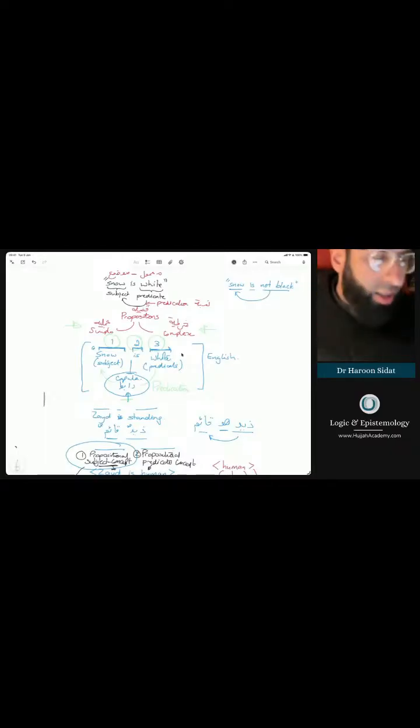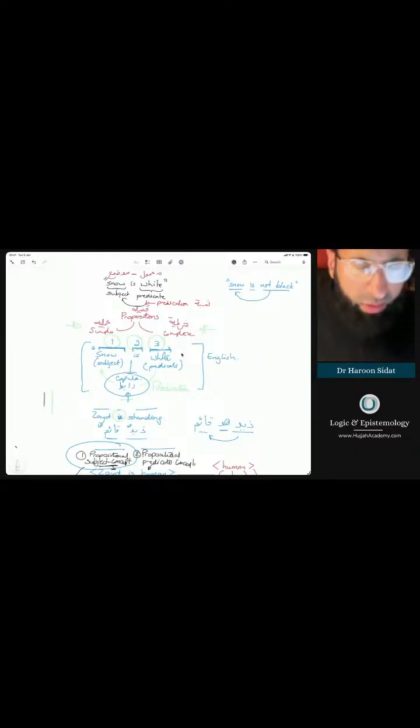Now, I mentioned in the last lesson as well that in Arabic we don't have a copula. So when we say, for example, Zaid is standing, we have is here in English, but in Arabic we don't have that. We just have Zaidun qa'imun. Zaid is standing. So just be aware of that when it comes to the Arabic language and the English language.